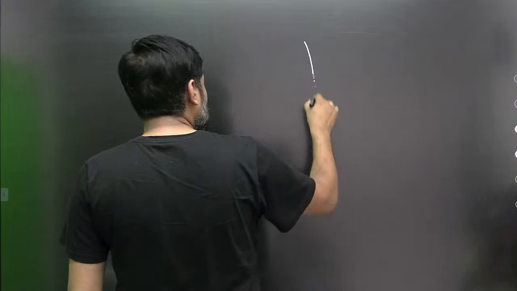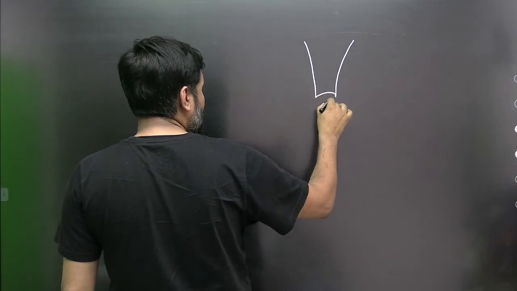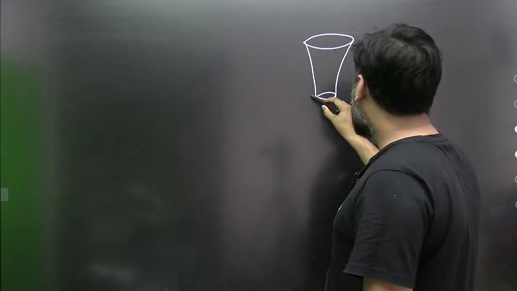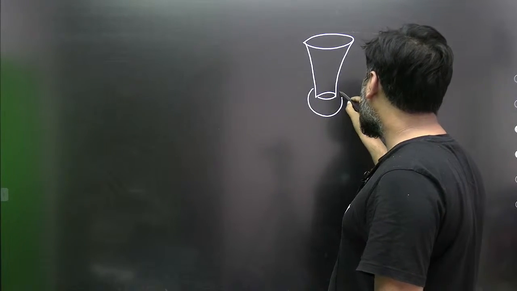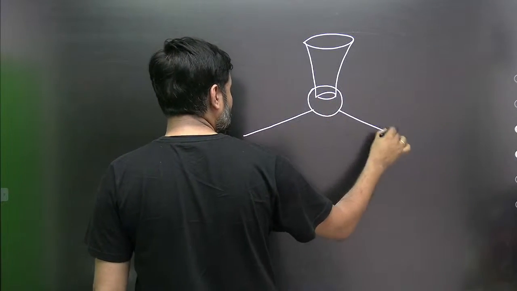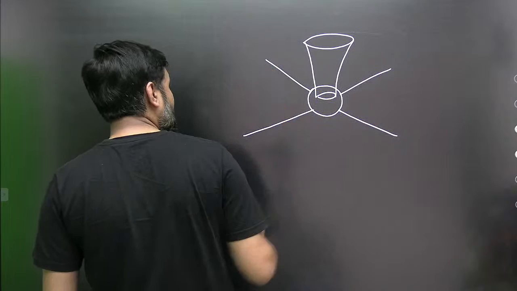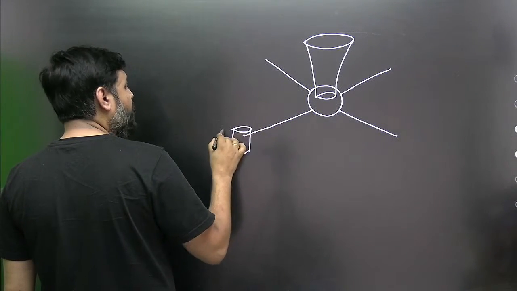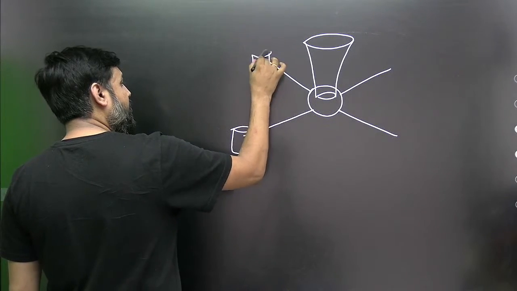There will be a sprue like this, and connected to this sprue there will be so many runners. At the end of each runner, there will be a mold in which there will be a cavity.